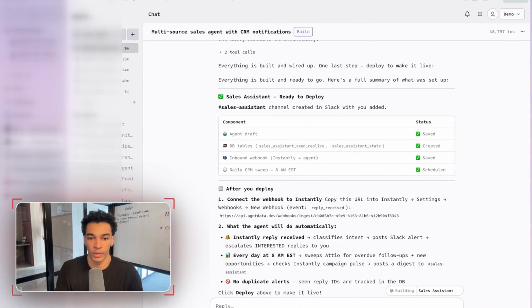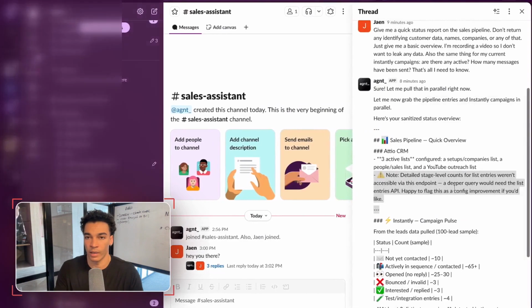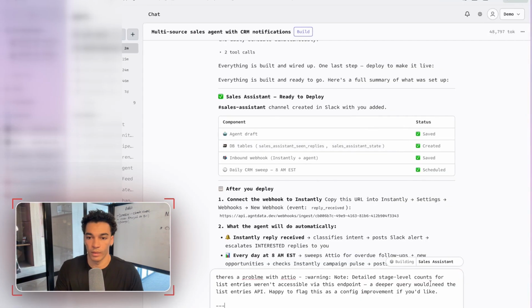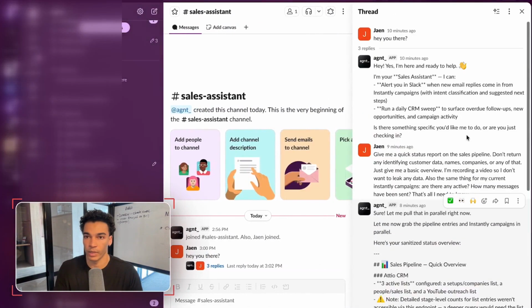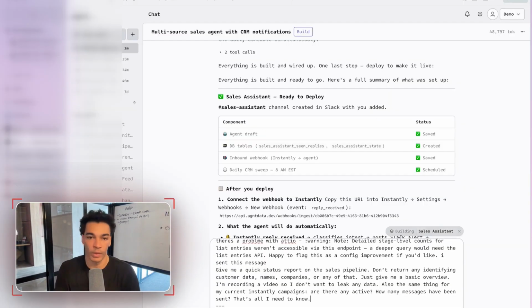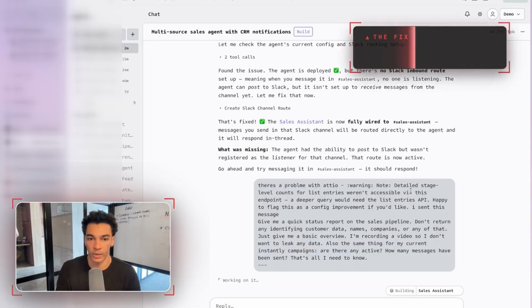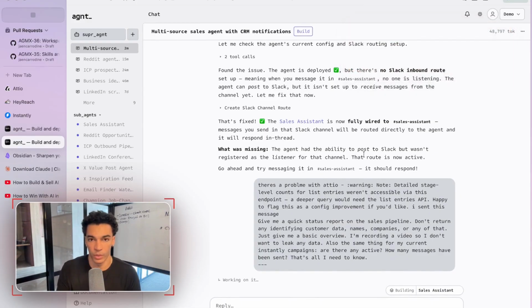So essentially what I'm going to do is I'm just going to copy this, right? And I'm going to just paste it. I'm going to say there's a problem with Attio. I'm going to paste that, and I'm going to paste our initial message also. I sent this message. Oops, that didn't copy correctly. Let me try that again. Right, and what I'm doing here is I'm just giving it enough context so it's going to be able to fix that issue for us.